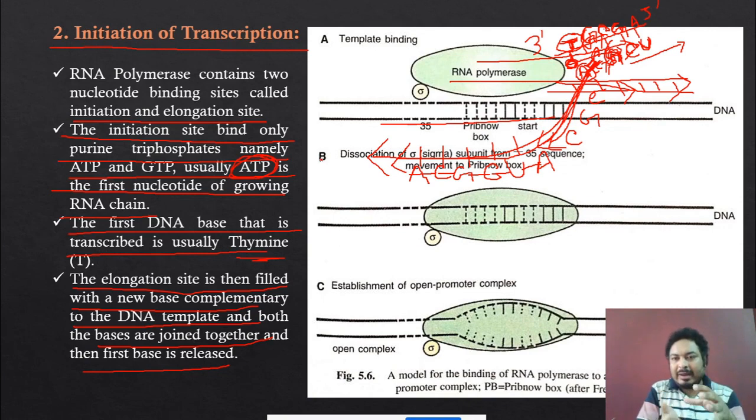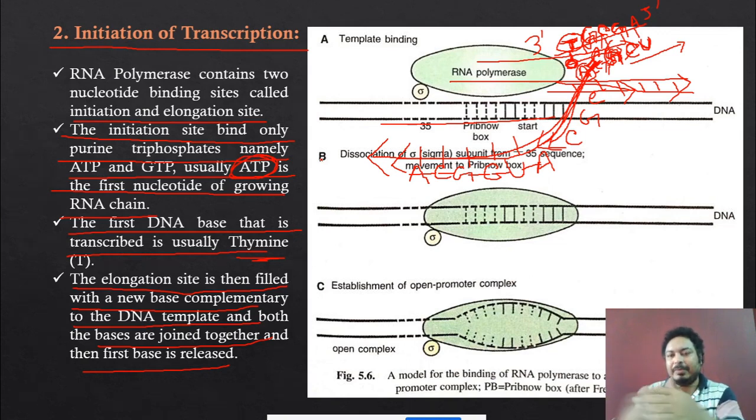When the RNA polymerase is moving forward in one direction, it unwinds the DNA. Every single base is coming out. First they bind to the complementary DNA. Then when the RNA polymerase is moving forward, the bonding between the DNA template and the RNA is detached. The hydrogen bonding is detached and they are coming out. They are moving, and every movement of one base pair is coming out like that.